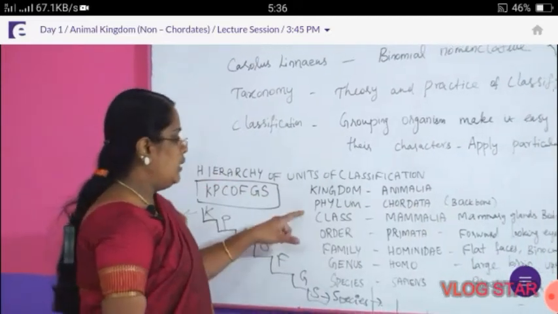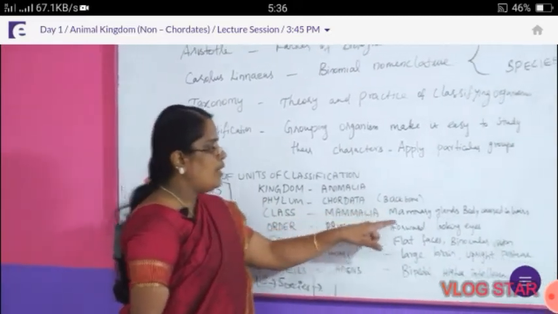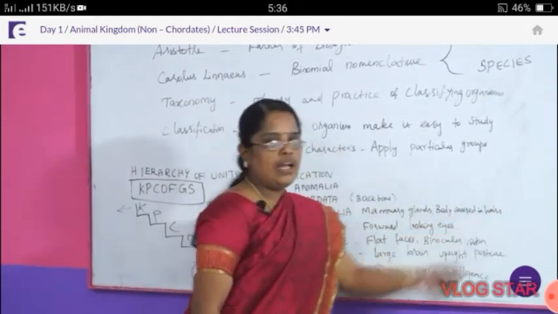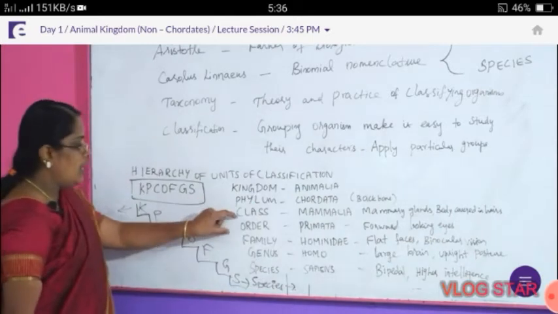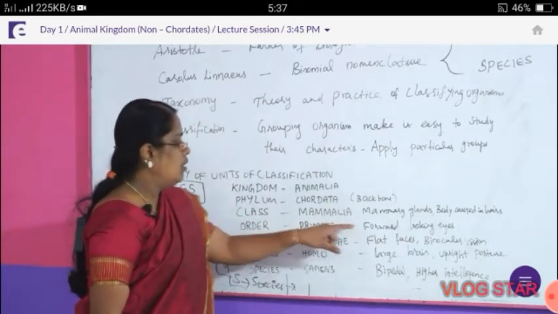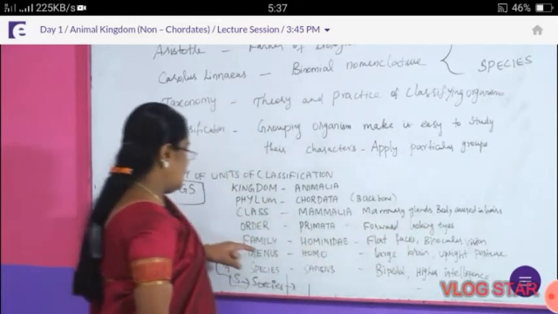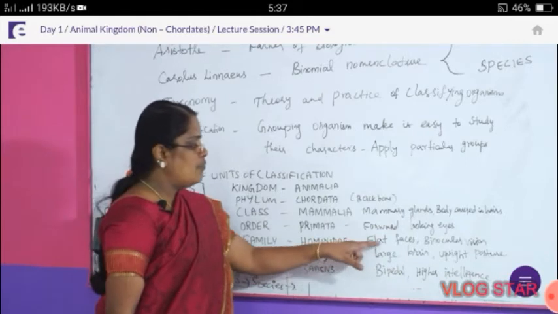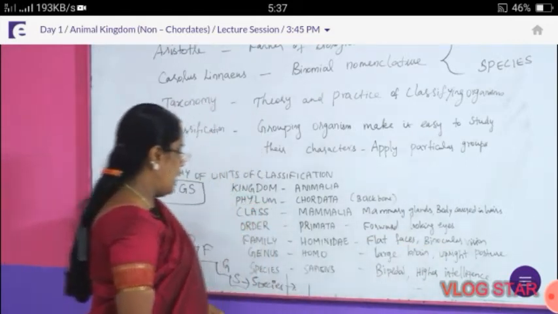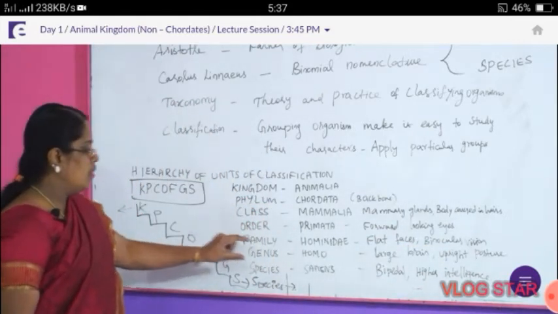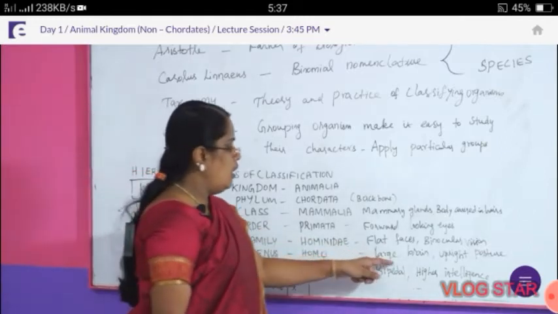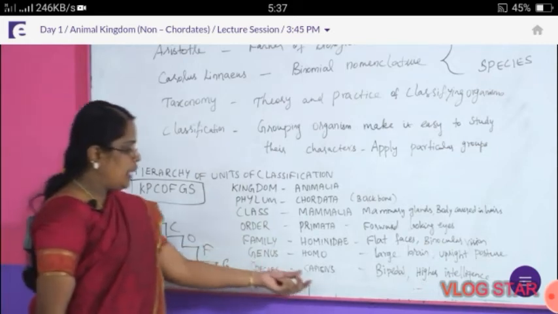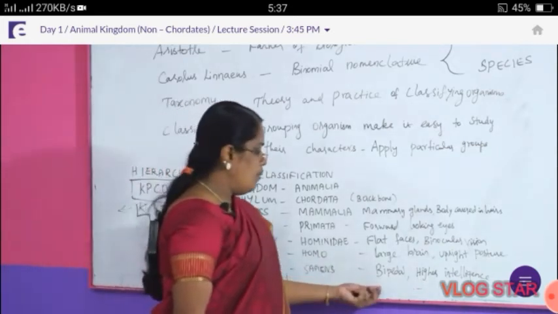Then class Mammalia: mammary glands are present, and the body is covered in hairs. Then order Primata, eyes are present. And then family Hominidae, it means flat faces and binocular vision. Then genus Homo, it means large brain and upright posture. And then species sapiens, it means bipedal and higher intelligence.